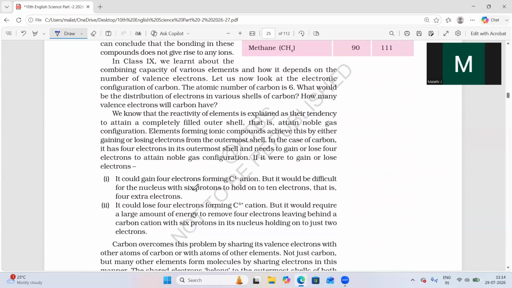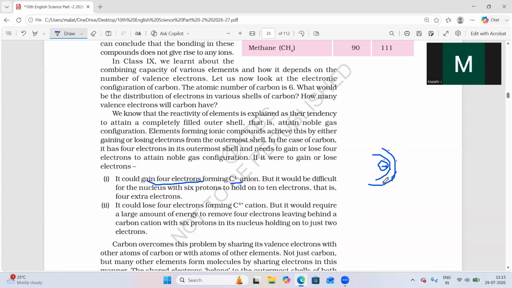If you observe here, the carbon by gaining the electron, what will happen? To gain the electron it will become a 4 minus anion, carbon 4 minus. It is difficult to gain the electron. Why? We know that there is a nucleus, and there are electrons around the nucleus. The first shell has 2 electrons. Here 1, 2, 3, 4 electrons are already there in the carbon.